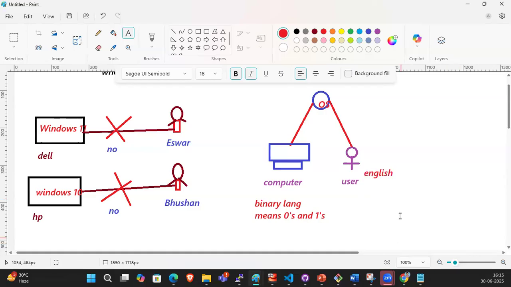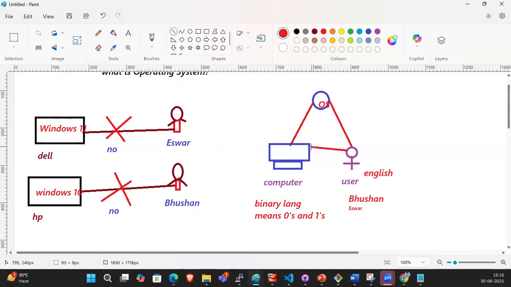We call it the English language. Bhushan or Ishwar knows only English, and the computer knows only binary language. Binary means zeros and ones, right? Are you able to directly communicate with each other? No. Because you know only English and the hardware knows only binary. Right? So what do we need, guys?